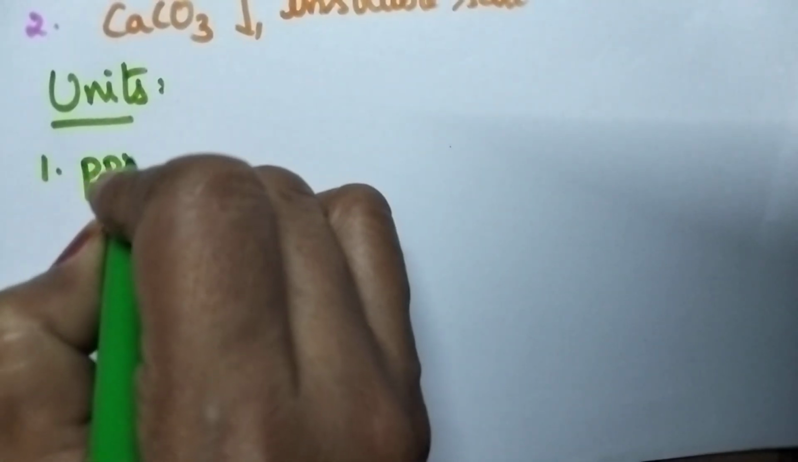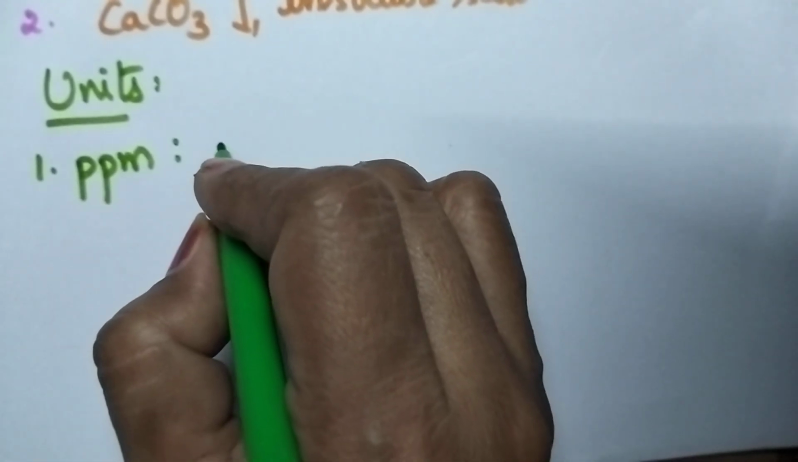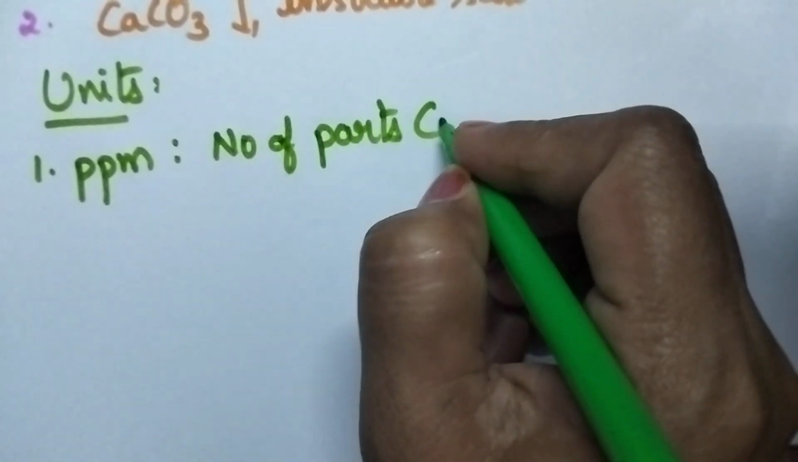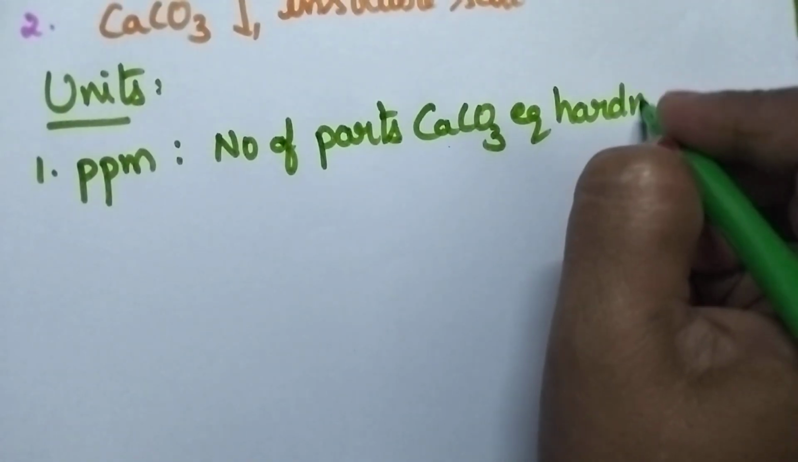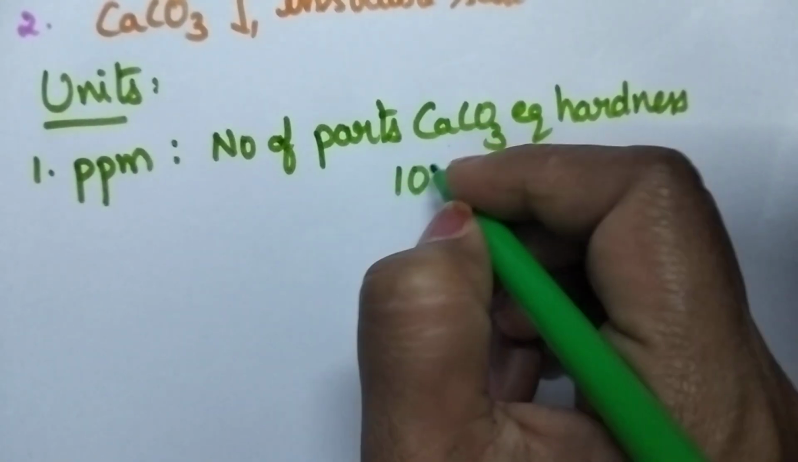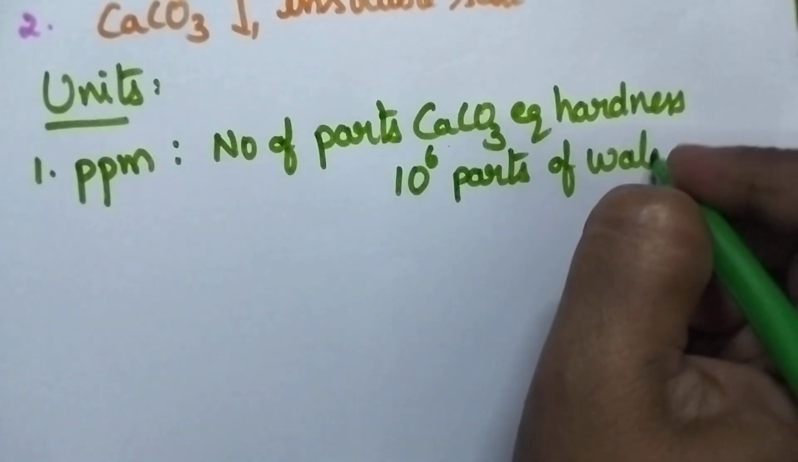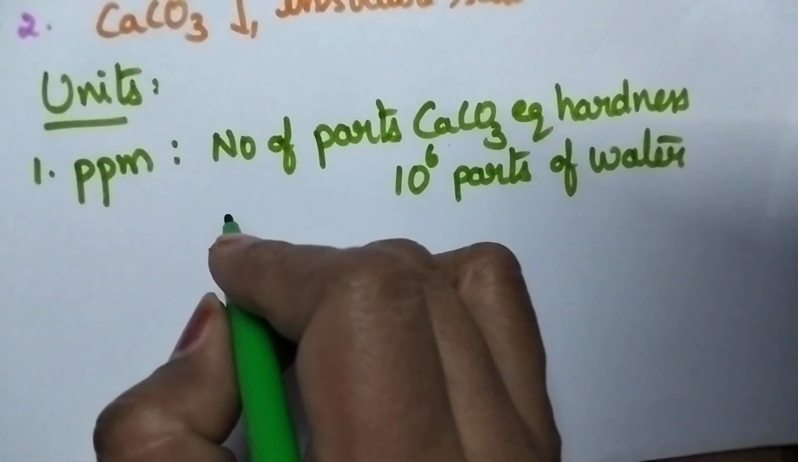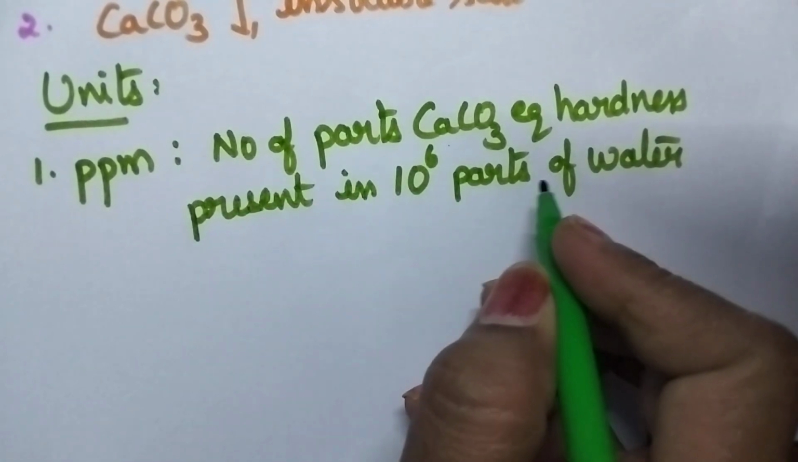One is ppm. ppm means parts per million. So, ppm can be defined as the number of parts of calcium carbonate equivalent hardness present per 10^6 parts of water. So, ppm means the number of parts of calcium carbonate equivalent hardness present in 10^6 parts of water.